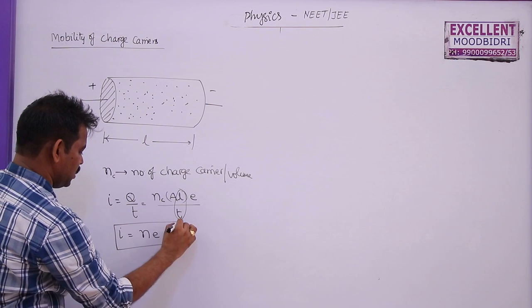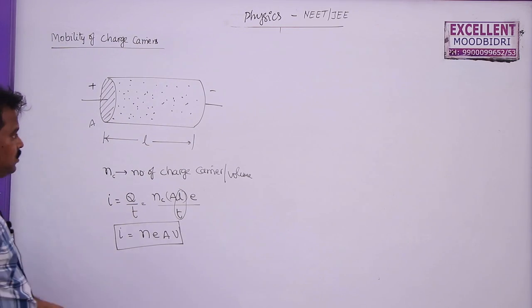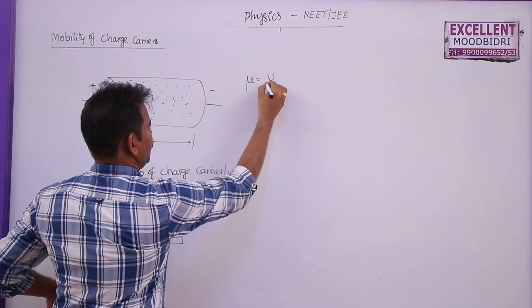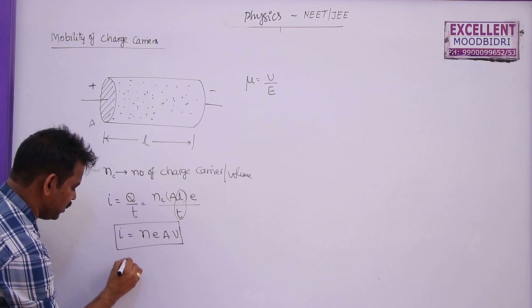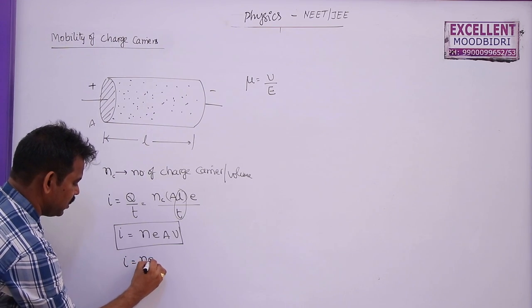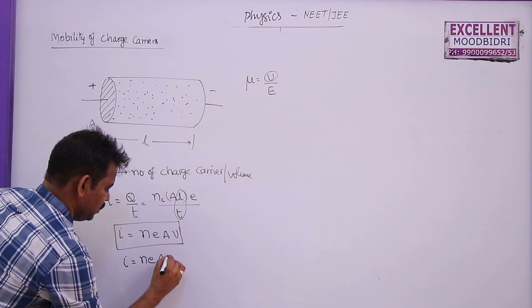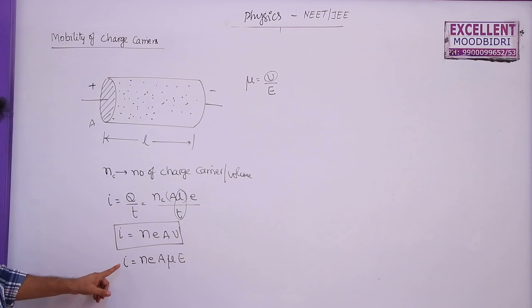So this is the current equation that was already derived in current electricity. But we know that drift mobility is the drift velocity produced for unit electric field. So in place of velocity we can write mobility into electric field, so I is equal to N e A mu E. So this is another equation for finding the current through a semiconductor.